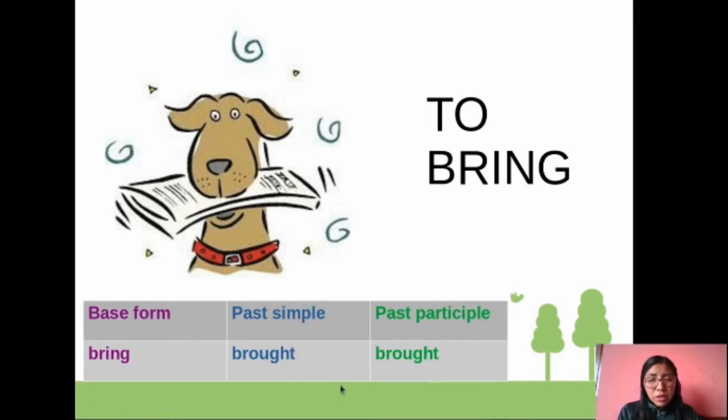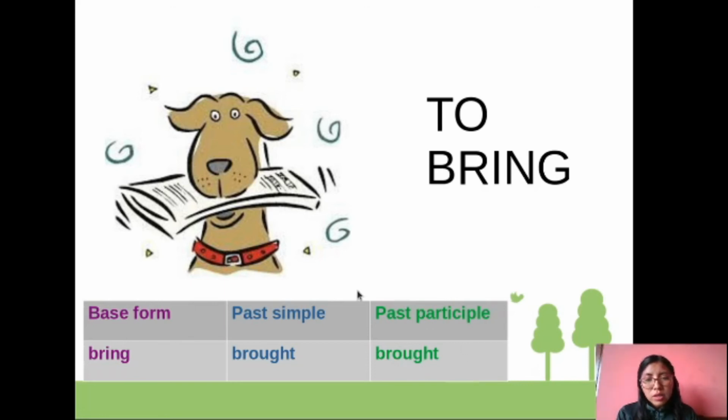Pay attention here, in these cases, that is the same. We use the same form in past simple and in past participle. For example, the dog brings the newspaper. The dog brought the newspaper. The dog has brought the newspaper.